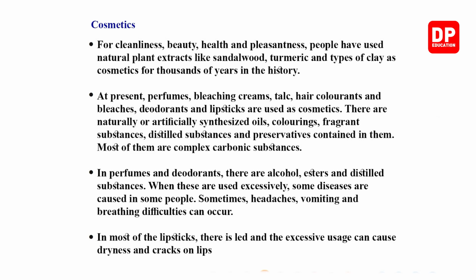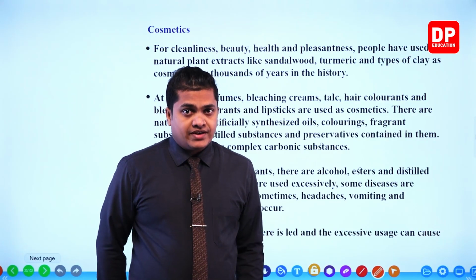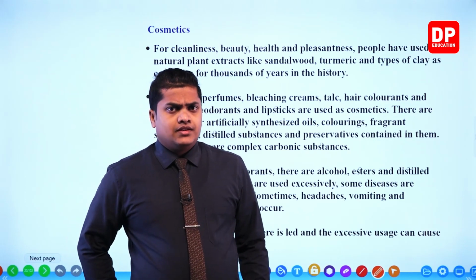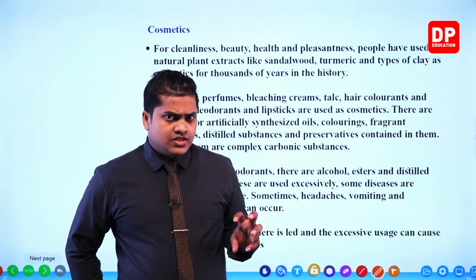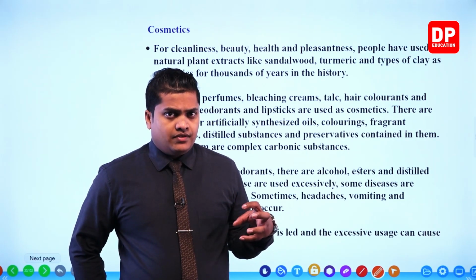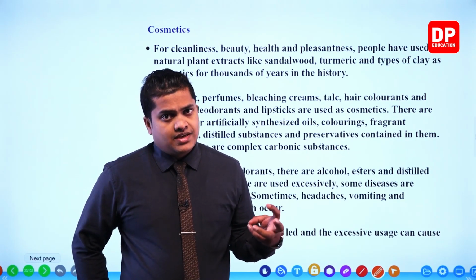Now we're going to focus on another kind of chemical substance which is added to the environment domestically. So this one is cosmetics. When I was starting this unit, I told you about this subtopic, where we are discussing domestic chemical substances.